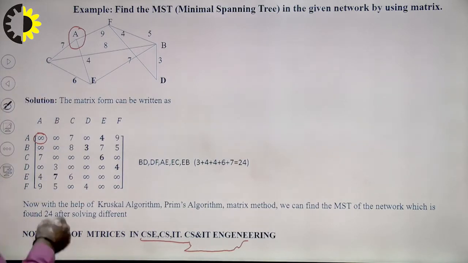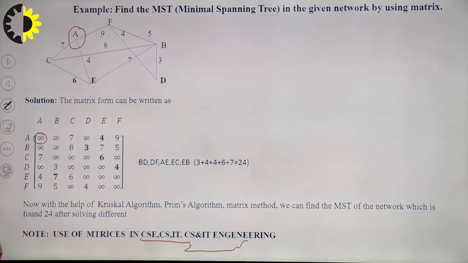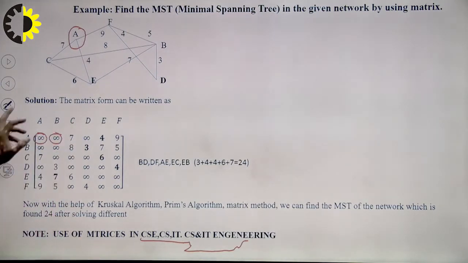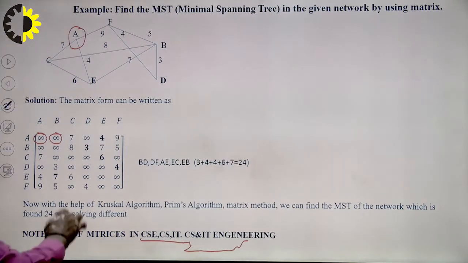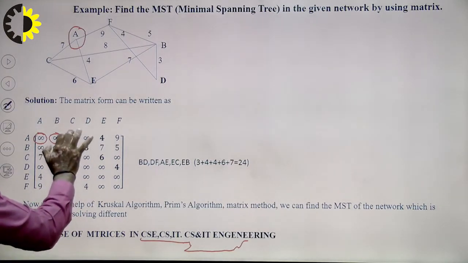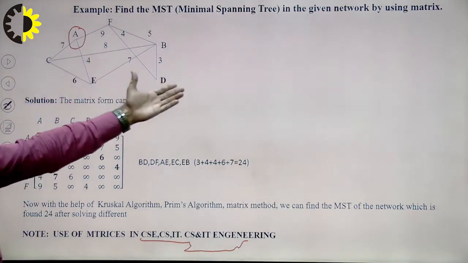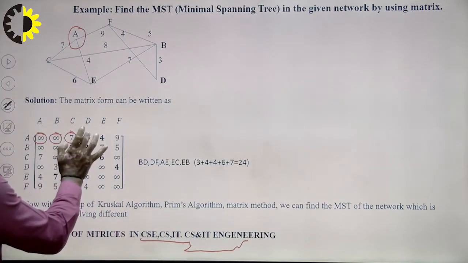From the diagram, from A to B there is no link, right? So I write here infinite, right? A to C, what is the distance from A to C? That is 7. So I write here 7. What is the distance from A to D? There is no path, no link from A to D. So I write here infinite.